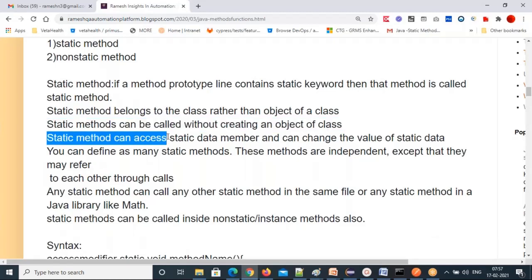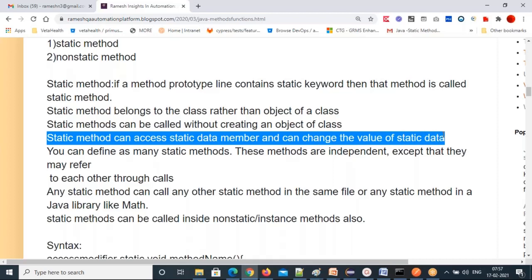A static method can access static data members and can change the value of static data. So inside a static method you can use static variable data, right? Directly you can change the value if you want. You can define as many static methods in the class. These methods are independent, except they refer to each other through calls. One method and another method are differentiated through method calls, method invocations. You can just refer to them.